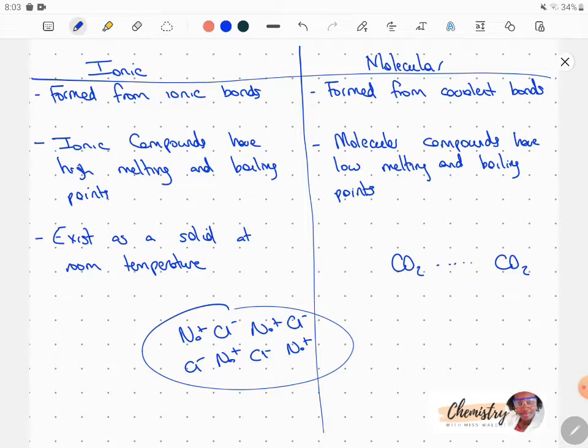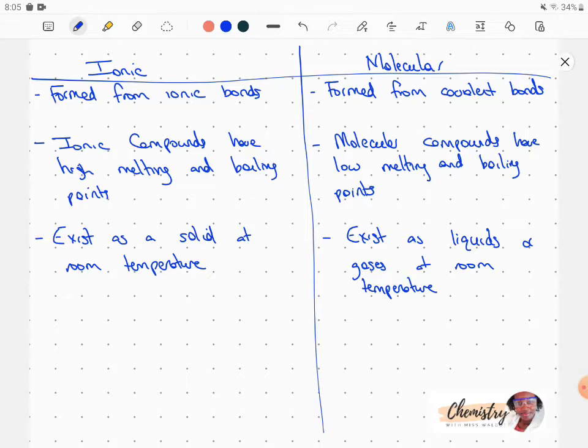Because the attraction between molecules will be weak, then only a small amount of energy will be required to break those forces of attraction. And since only a small amount of energy would be required, molecular compounds have low melting and boiling points. Also, because there are weak forces of attraction between the molecules, molecular compounds exist as liquids or as gases at room temperature.